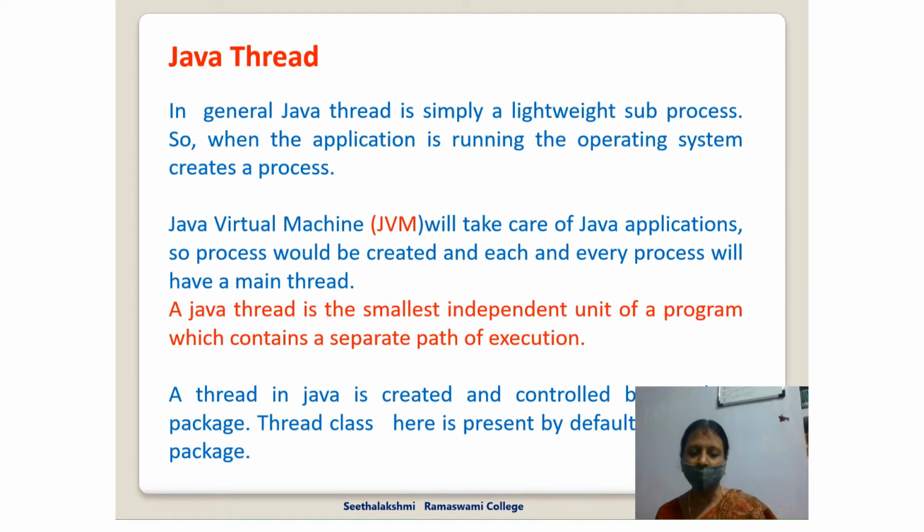A Java thread is the smallest independent unit of a program which contains a separate path of execution. A thread in Java is created and controlled in the java.lang package. By default, it is present in the java.lang package.